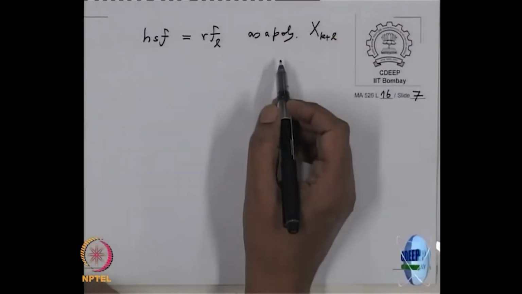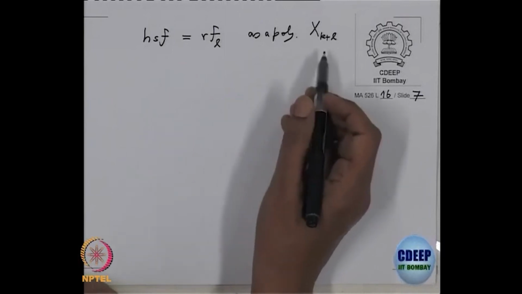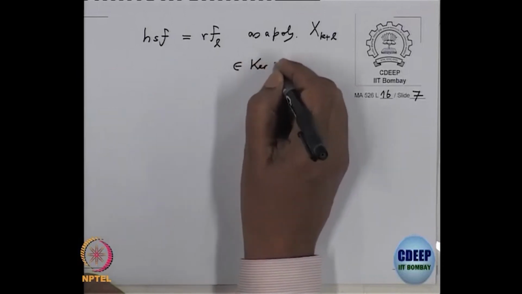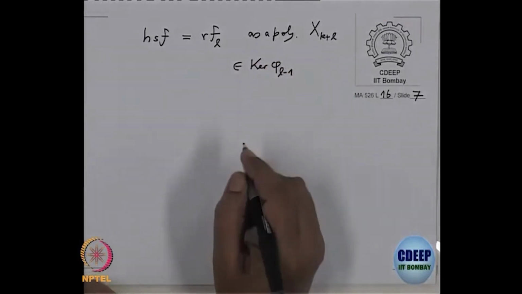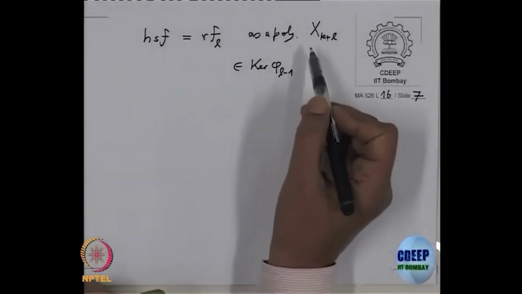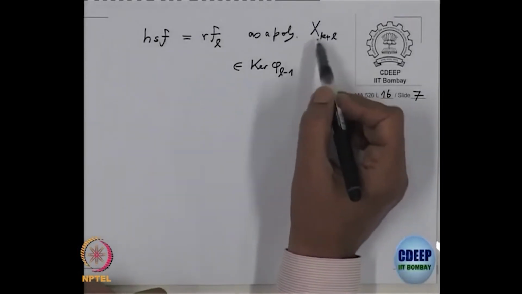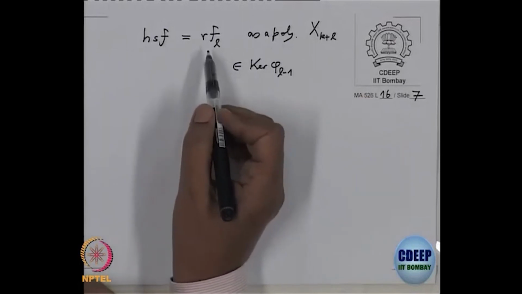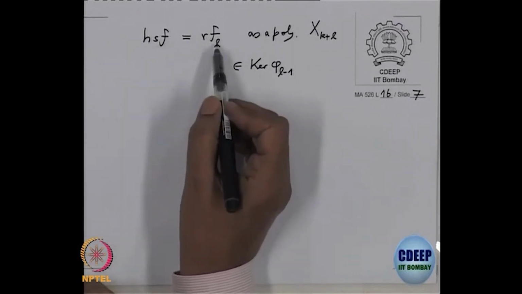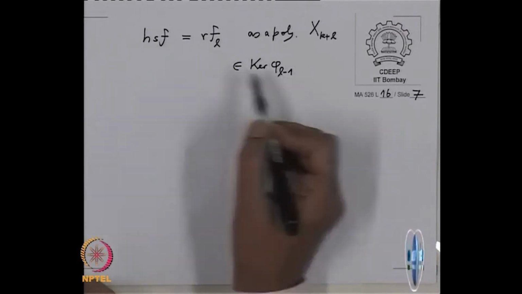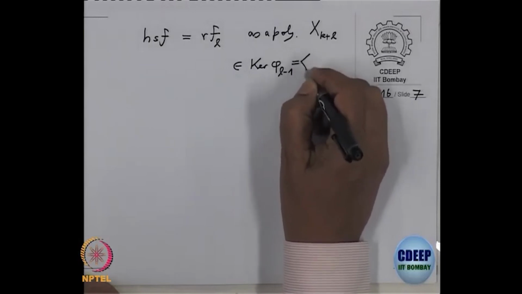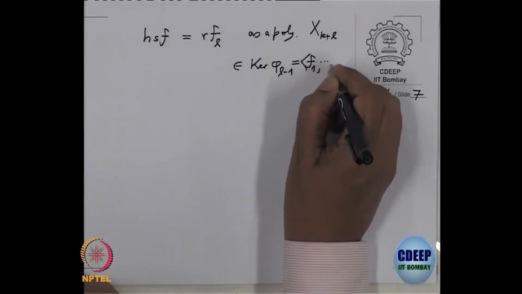So first of all, this belongs to the kernel of phi L minus 1, because you think of these as polynomials in x_{k+L} and compare the coefficients. When you do this equality, the coefficients are equal. So that shows this polynomial is actually in the kernel of phi L minus 1, and the kernel of phi L minus 1 is generated by the earlier polynomials F1 to F_{L-1}.